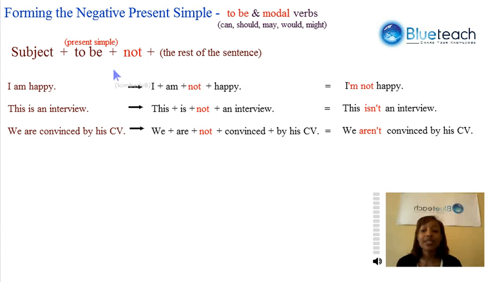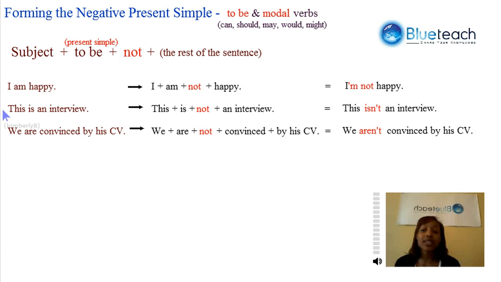Let's check out these examples. We take the present simple in the affirmative form of the sentence, and then we're going to put it in the negative present simple. So I am happy in the affirmative present simple becomes I plus am. Then we add the word not, happy. And we can shorten it even more by saying I'm not happy. When we have I am not, we most often hear I'm not.